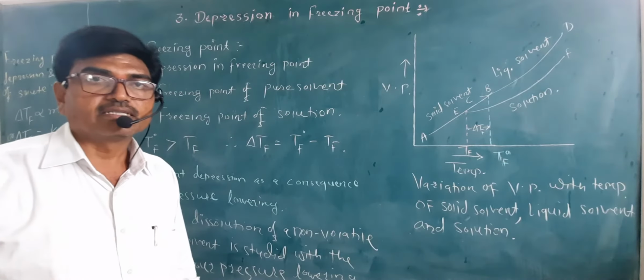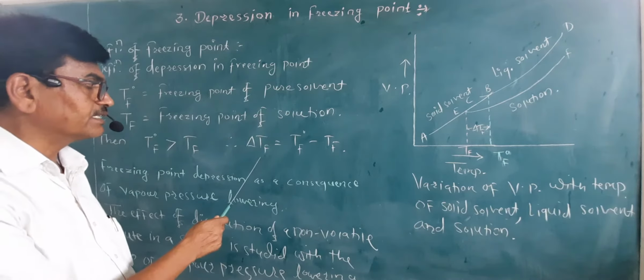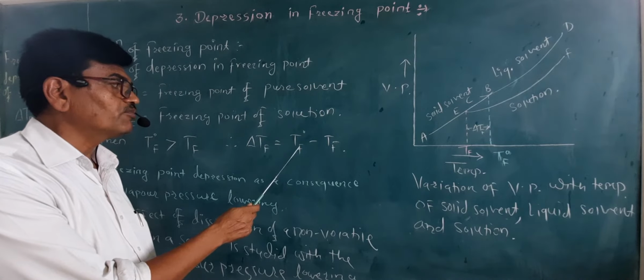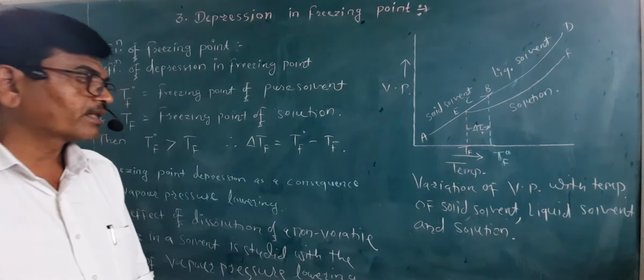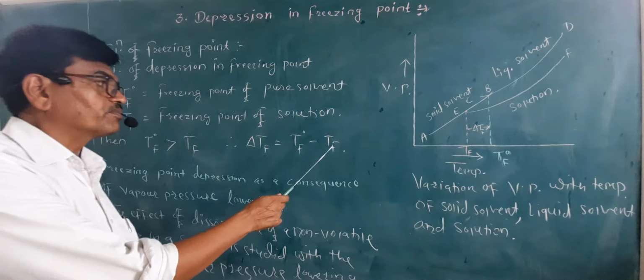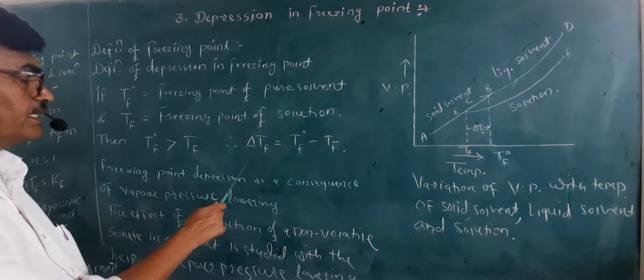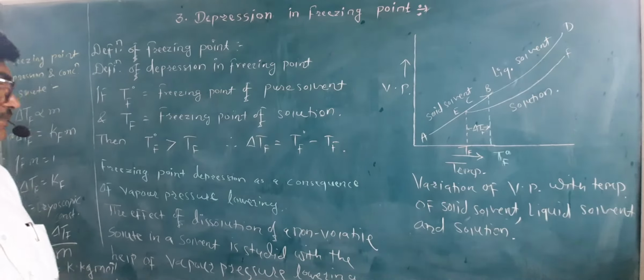So what is that? The depression in freezing point is nothing but the difference between the freezing point of pure solvent and the freezing point of the solution. So that is what the depression in freezing point.